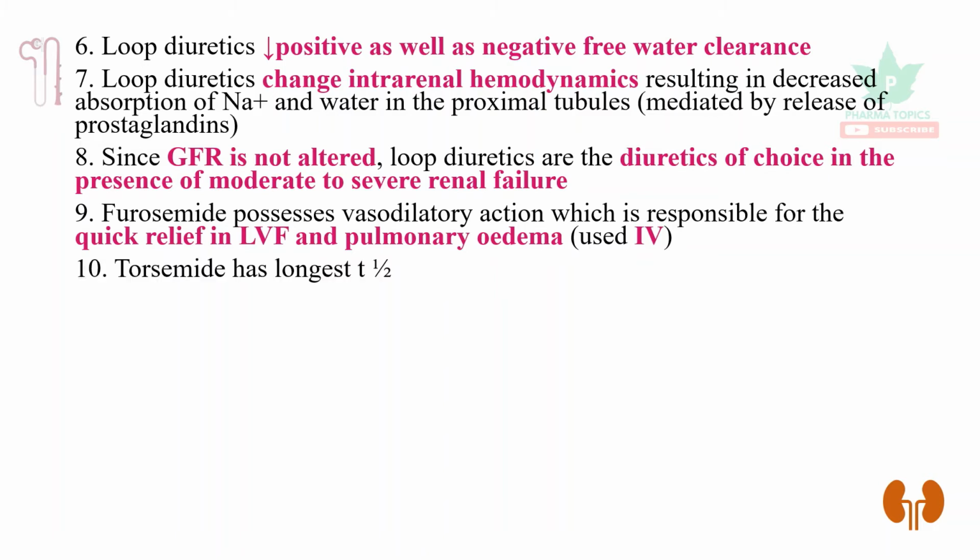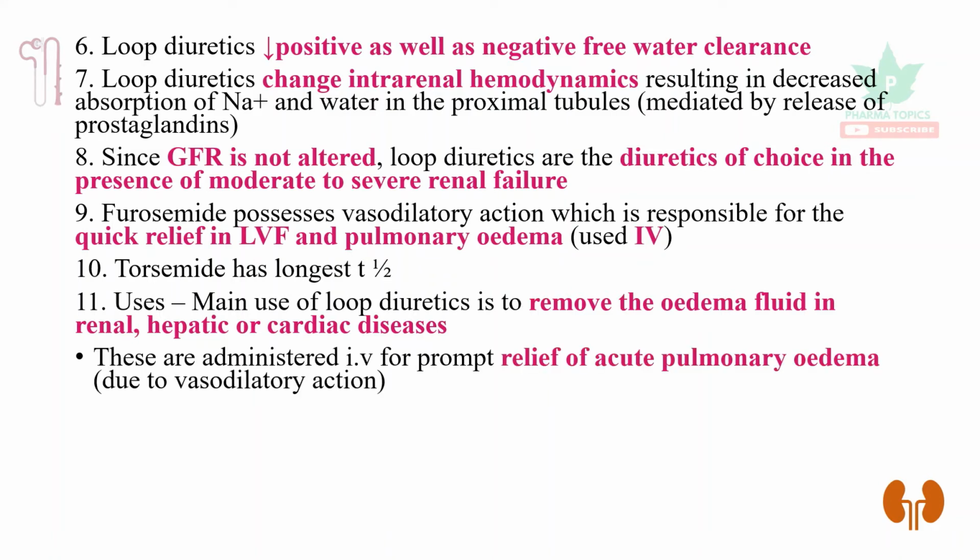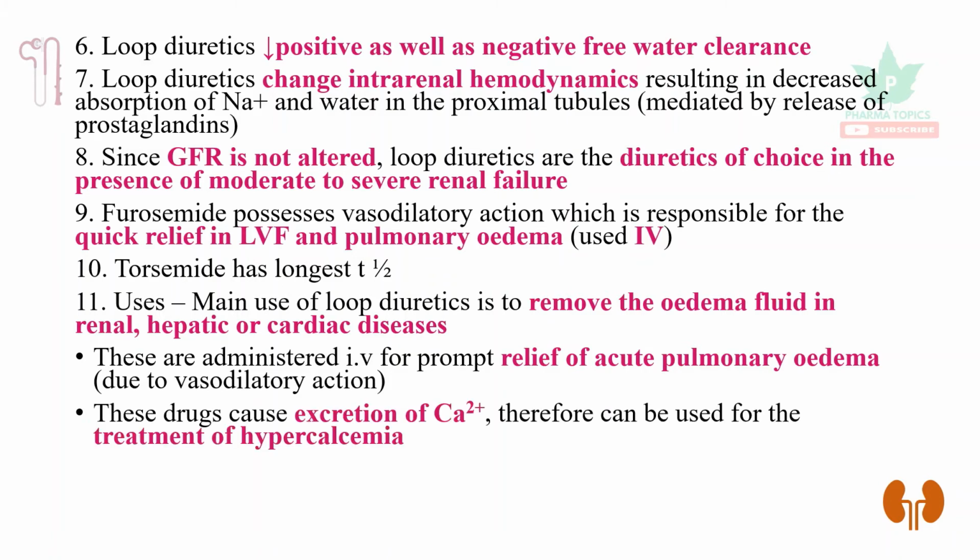pulmonary edema. Torsemide has the longest half-life. The main uses are to remove the edema fluid in renal, hepatic, or cardiac diseases. They are administered IV for prompt relief from acute pulmonary edema due to their vasodilatory action. These drugs cause excretion of calcium, therefore can be used for treatment of hypercalcemia.